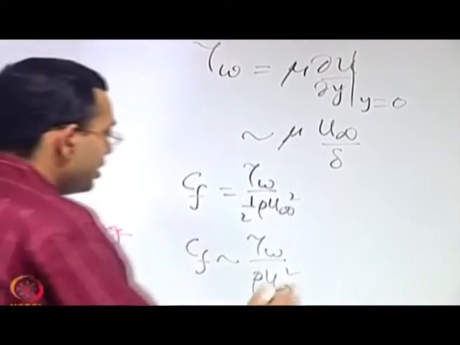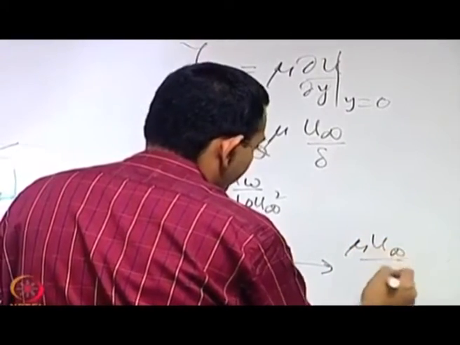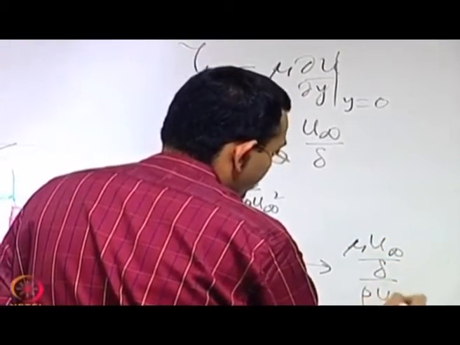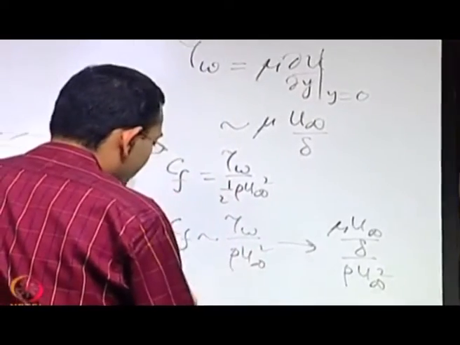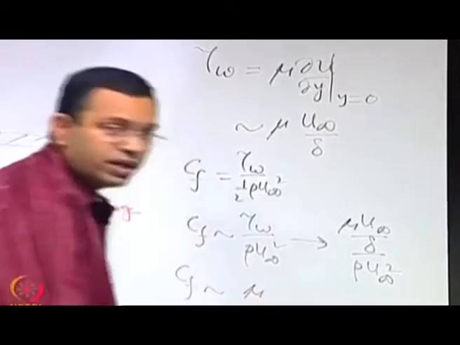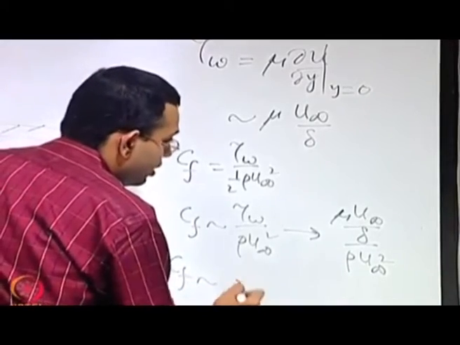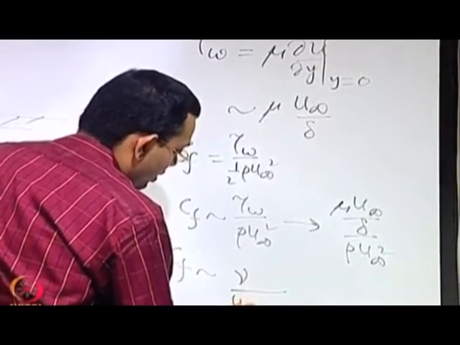So this is mu u infinity by delta by rho u infinity square. Mu by rho is nu, the kinematic viscosity, which governs the picture: Cf is of order nu by u infinity delta.